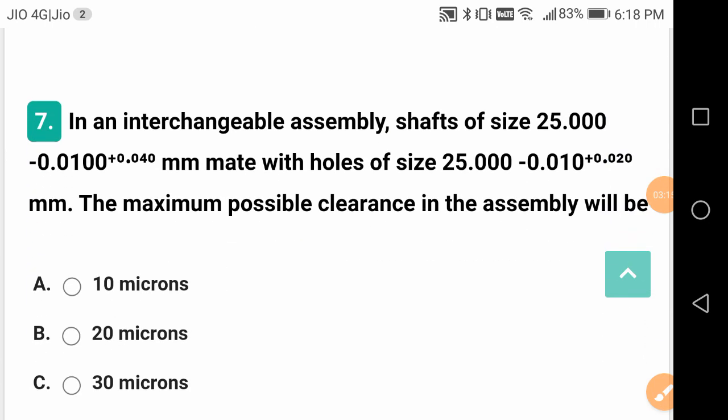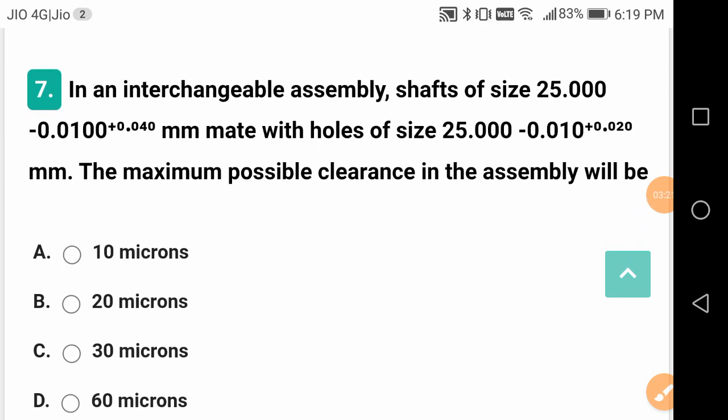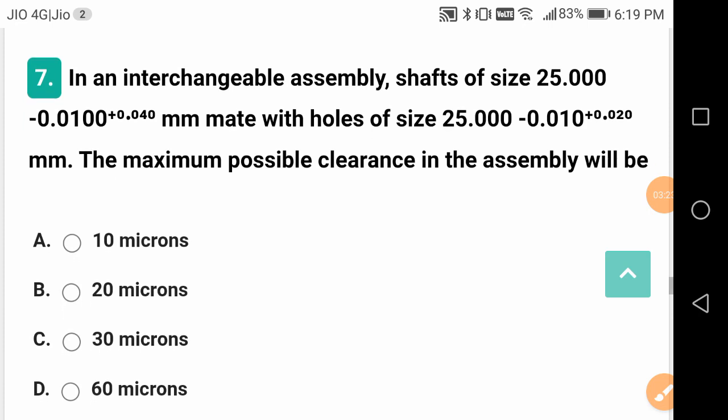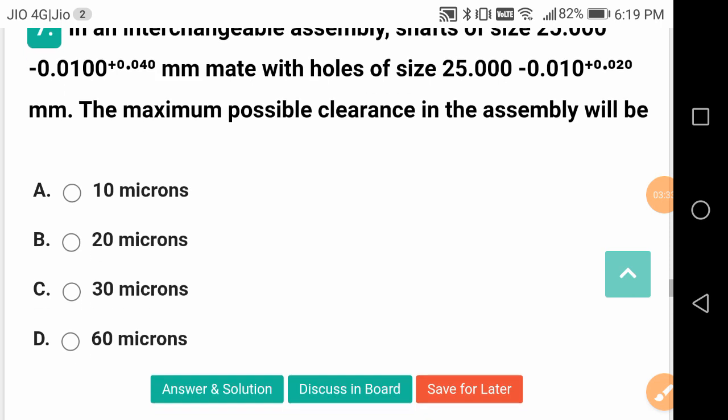In an interchangeable assembly, shafts of size 25 mm minus 0.0010 plus 0.40 mm made with holes of size 25 minus 0.010 plus 0.020. What is the maximum possible clearance?